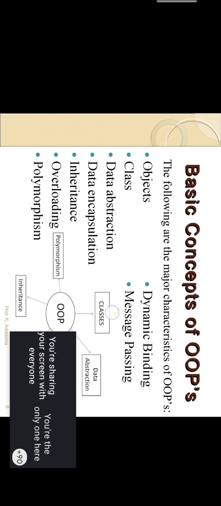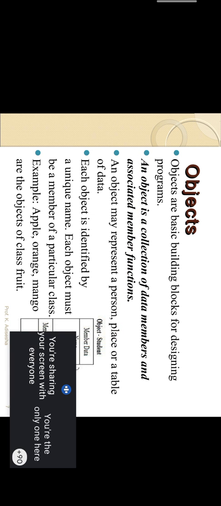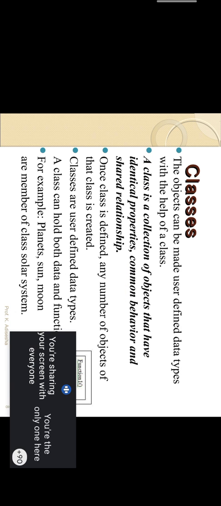So message passing is provided by whom? By the object. The object is used to do message passing in the class. Now I think message passing is also clear to you. Am I audible to you, students? So message passing is a feature which is provided by the object only. Okay students, so classes and objects is clear.